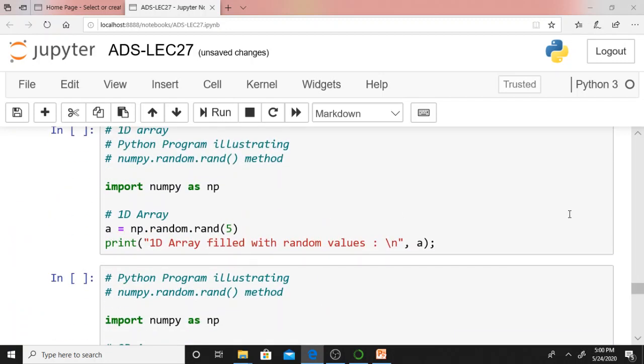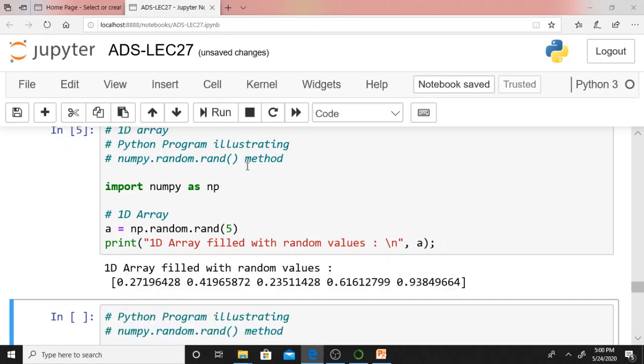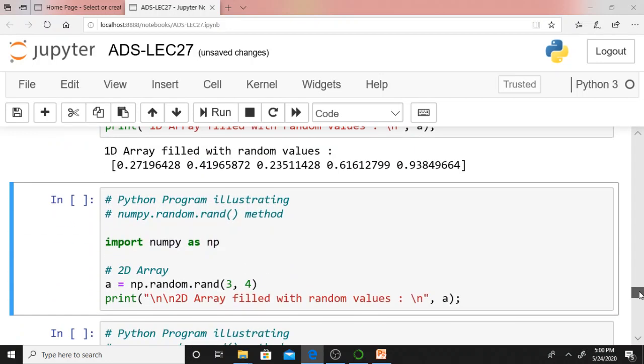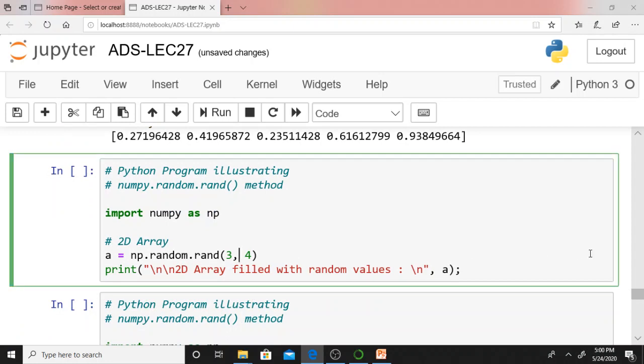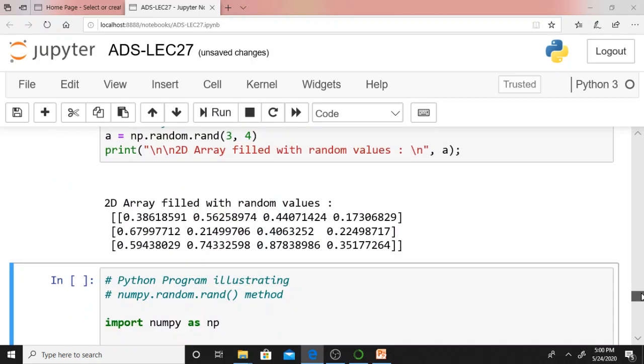Just see, np.random.rand will create an array with random numbers. It will create a one dimensional array. As it is 5, it will create 5 numbers in between 0 and 1. Here 3 comma 4 means 3 rows and 4 columns. It will generate a 2-dimensional matrix with 3 rows and 4 columns: first row, second row, third row, first column, second column, third column, fourth column.